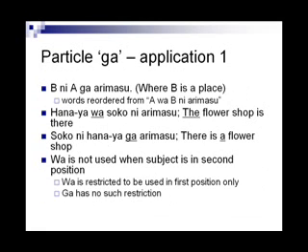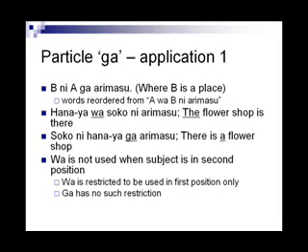Let us now go to particle ga, while continuing on the lines of the previous example. Ga is also a subject marker. Let us see how this is used. Consider the structure B ni A ga arimasu. This is similar to A wa B ni arimasu, which we saw in the previous slide.